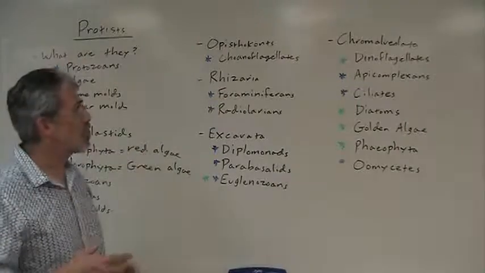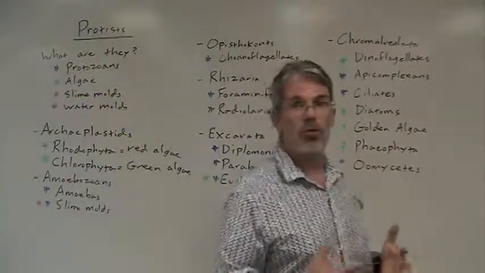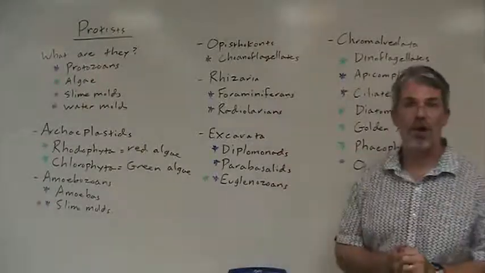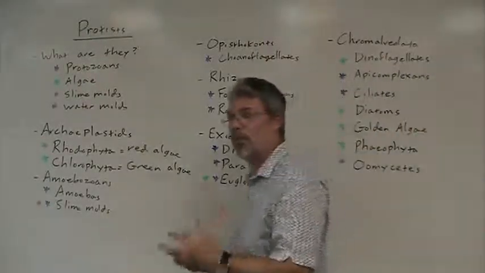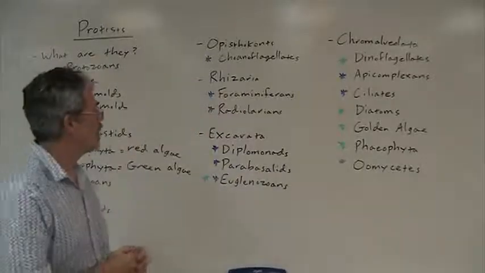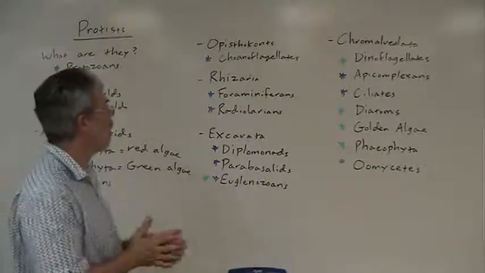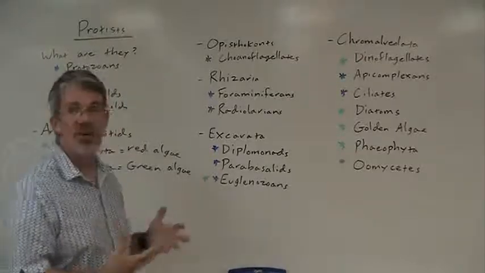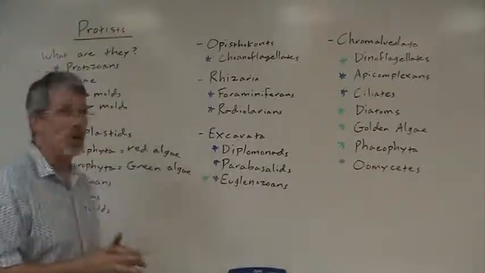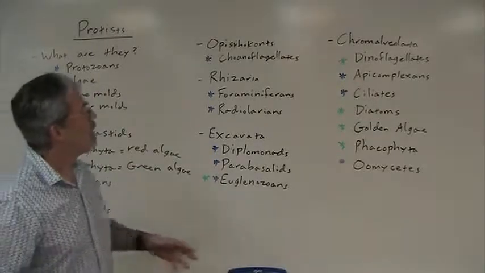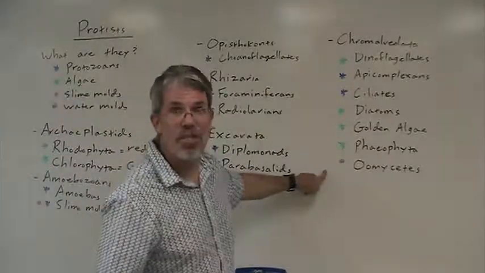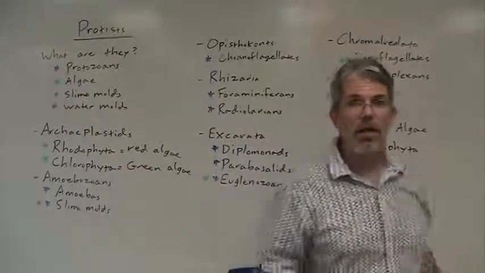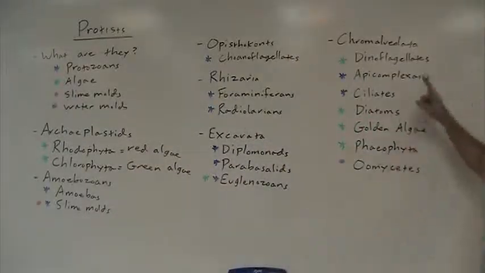Now, the forams have a very rich fossil record because almost any marine sediments are going to have these microscopic foraminiferan skeletons in there, and pretty much any fossil marine sediments are going to have forams in there as well. They make very good index fossils because their fossil succession is very well worked out across the ages where they occurred in the past. The chromalveolates are a huge group that includes algae and protozoans and so forth.